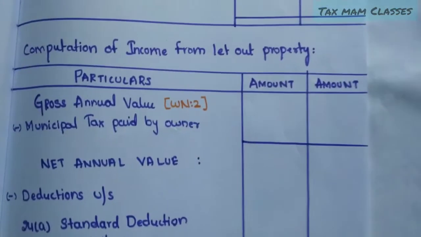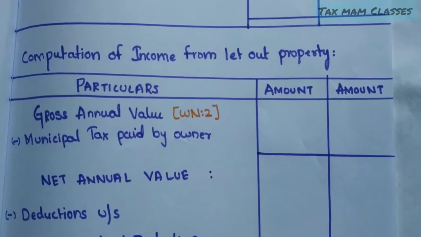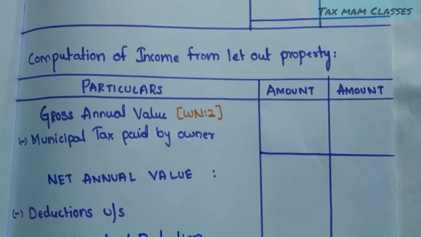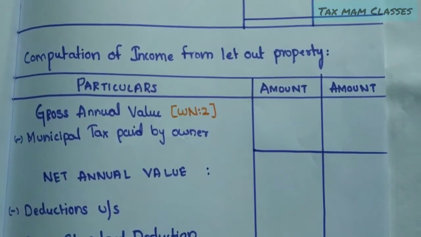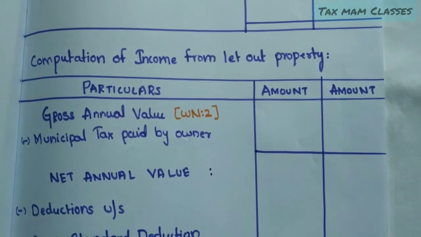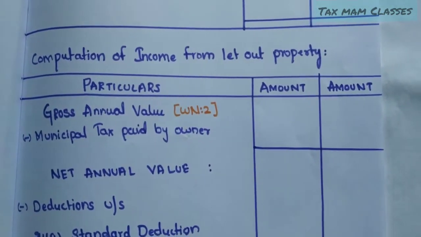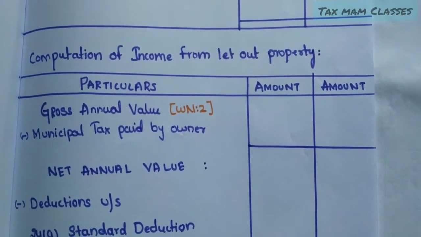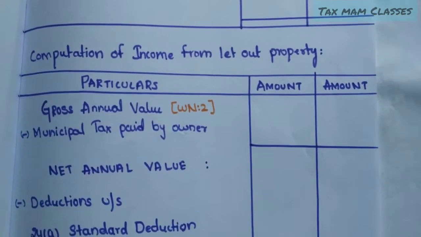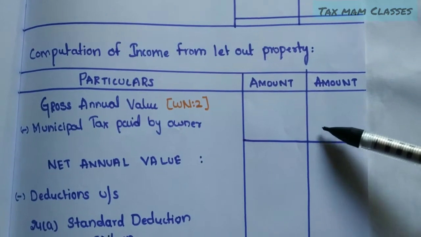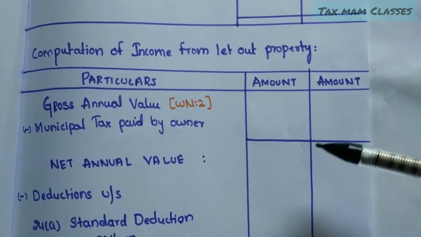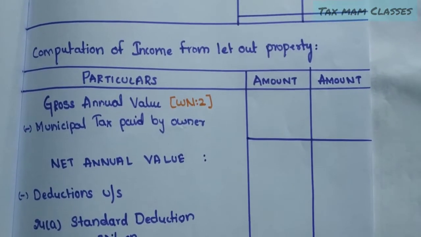And coming to the computation of income from let out property, the gross annual value we have to compute according to the provisions. So we have to compute in a separate working note. I'm naming it as working note 2. And the municipal tax, if it is paid by the owner, we have to give it as a deduction. We deduct the municipal tax from the gross annual value, and the amount we will get will be called the net annual value.